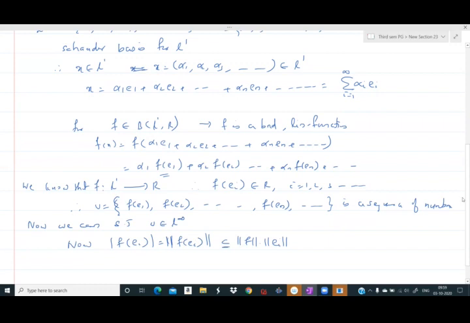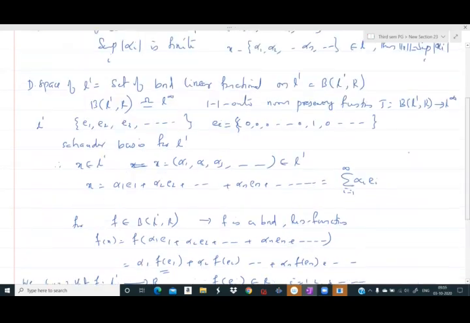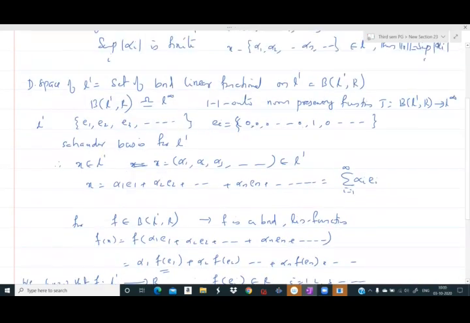What is ei? ei is the sequence whose ith position is occupied by 1 and elsewhere zeros. So what is the norm of ei? The norm of ei is equal to sigma i from 1 to infinity of these scalars, that is 0 plus 0 plus etc. The contribution to this sum is from this 1 only.